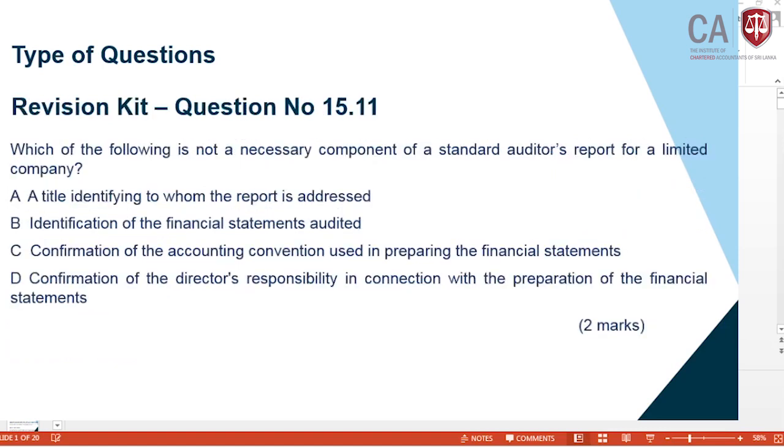If you look at the second question, I have extracted it from the revision kit. Which of the following is not a necessary component of a standard auditor's report for a limited company? A title identifying to whom the report is addressed, identification of the finance statements audited, confirmation of the accounting convention used in preparing the finance statements, confirmation of the directors' responsibility in connection with the preparation of the financial statements. So this also we will answer at the end of the second part of the video.